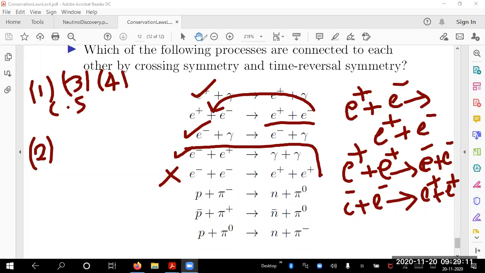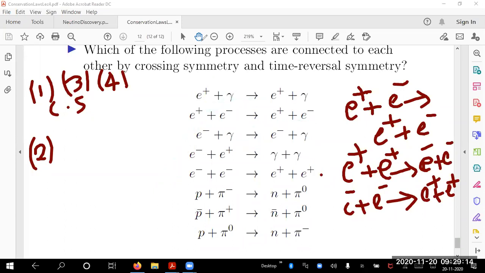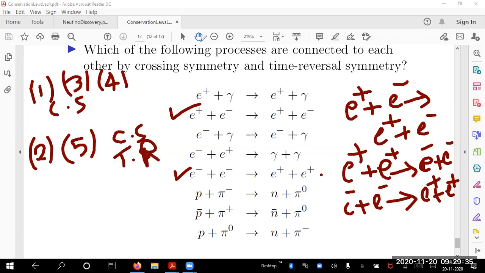Okay, let me erase all these things now and let me tell you what I have. So I have the second process related to 1, 2, 3, 4, fifth one. Agreed? That's all. All right, we have covered 1, 2, 3, 4, 5 already. These two are related by crossing symmetry and also time reversal. That is fine, but I have to group them together. If I ask you which symmetry that is, you have to mention time reversal as well as crossing symmetry. Don't get mixed up with things.